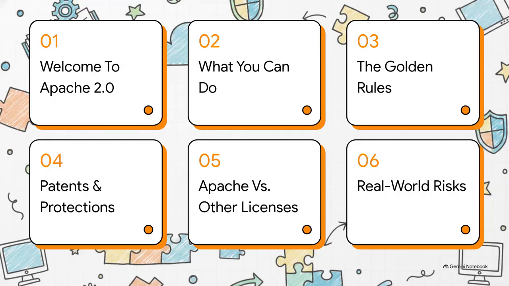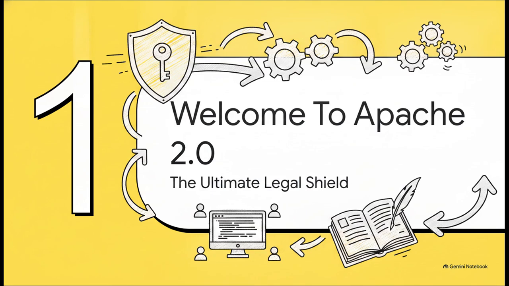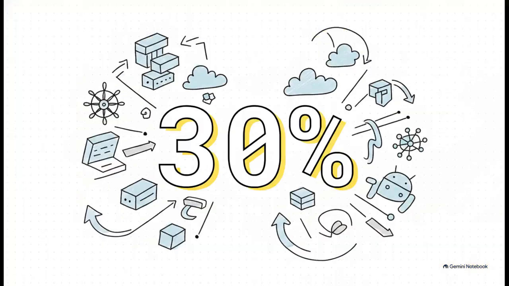Okay, let's dive into our roadmap for today. We'll be covering Welcome to Apache 2.0, what you can do, the golden rules, patents and protections, Apache versus other licenses, and finally, real-world risks. All right, Part 1. Welcome to Apache 2.0.